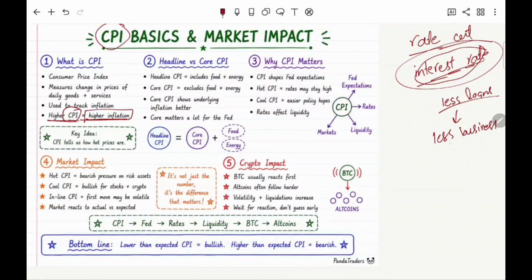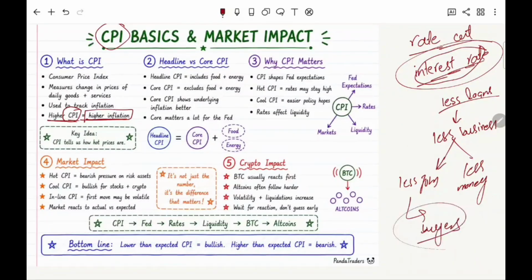Fewer businesses mean fewer jobs, less money in people's hands. So when money is less, obviously buyers of goods, buyers of stocks, buyers of crypto in the market will decrease. And when buyers of anything in the market decrease, prices, which you can say inflation, also decrease.